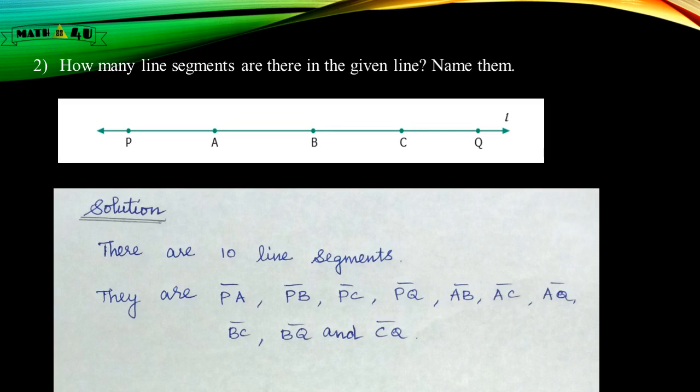How many line segments are there in the given line? Name them. There are 10 line segments. They are PA, PB, PC, PQ, next AB, AC, AQ, BC, BQ and CQ.